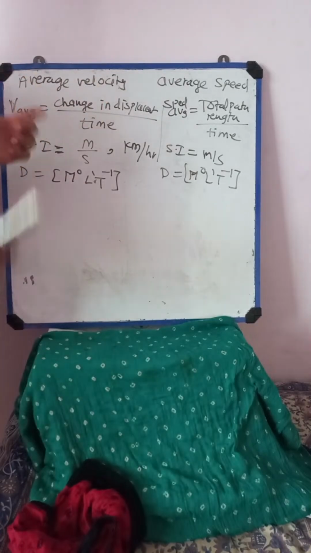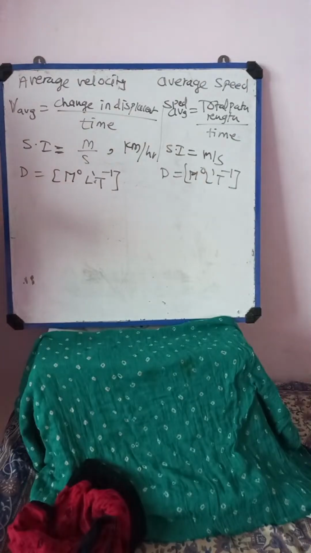So average velocity is defined as what? The change in displacement over the time, and it is measured in terms of meter per second, and if the values or distance or path length displacement is bigger, then we can measure in terms of kilometer per hour. Then dimensions are M0 L1 T raised to minus 1.